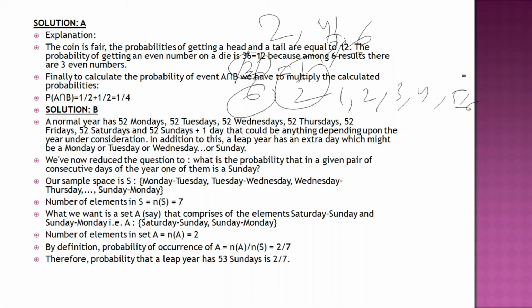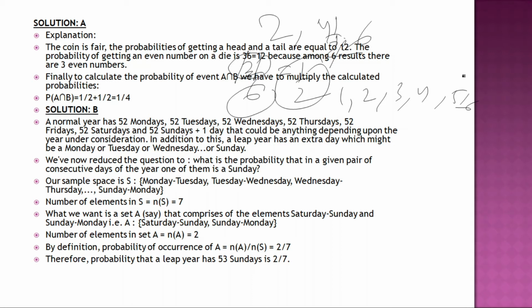Okay, so we have now reduced the question to: what is the probability that in a given pair of consecutive days of the year, one of them is a Sunday? See, try to understand. Normally we have Sundays, but in this question we are taking the leap year. Leap year means something extra we are getting. So when we are getting extra, what will happen? We have to consider 2 days at a time. 2 days at a time will make things easier for us.